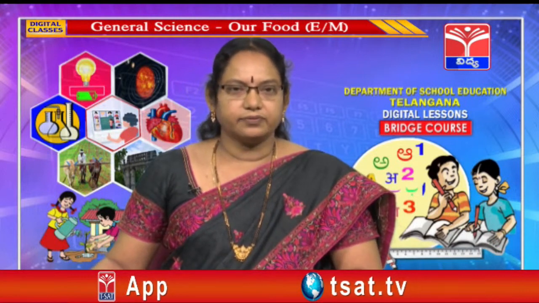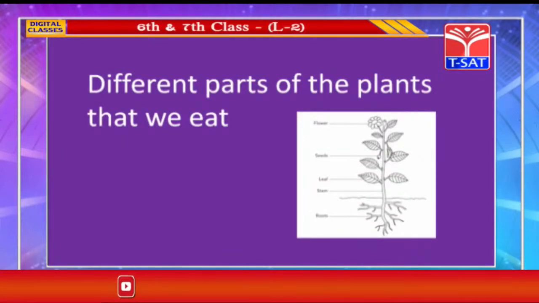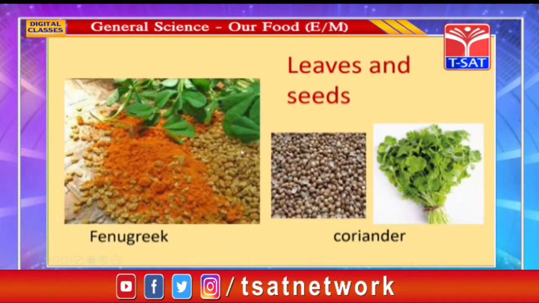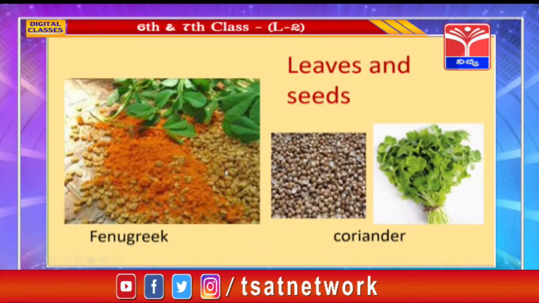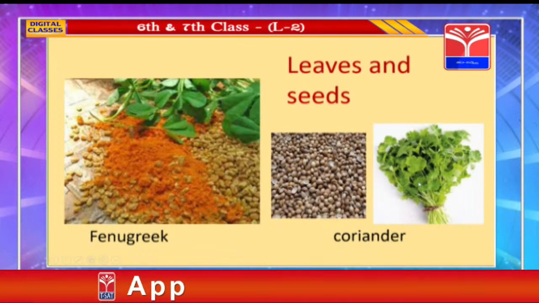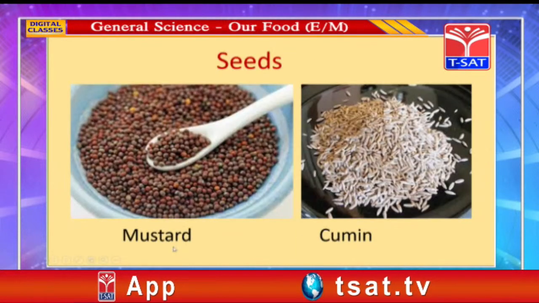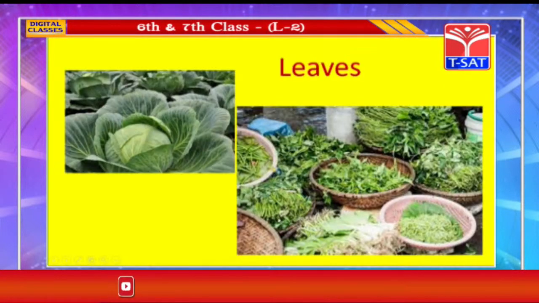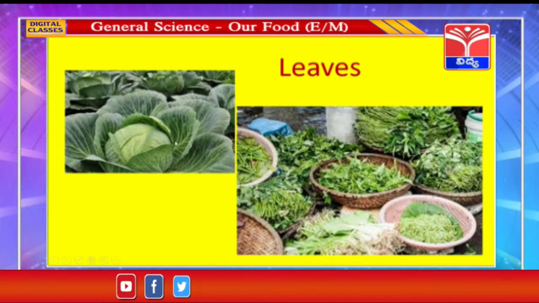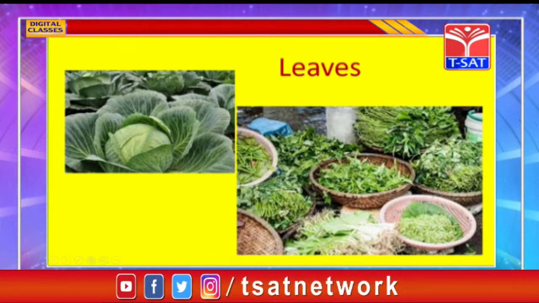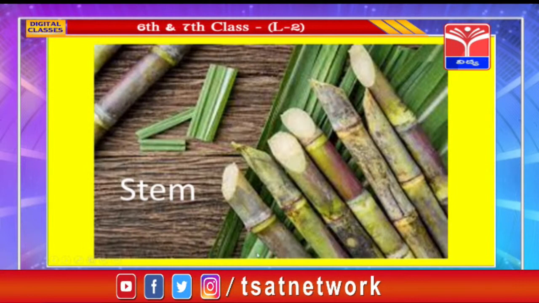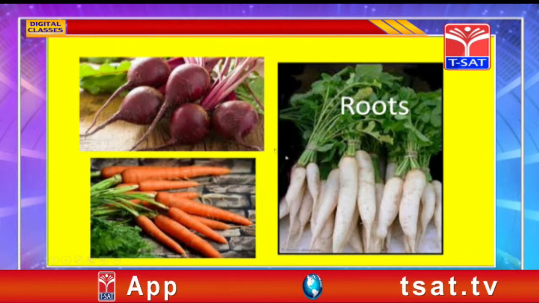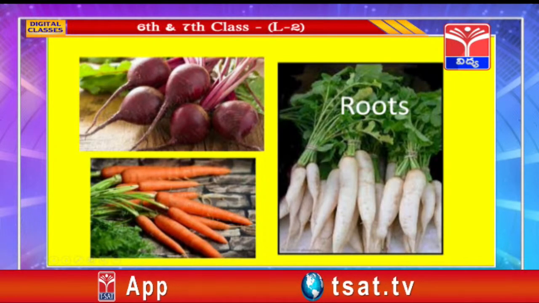Now let us see different parts of the plants that we eat. See here, children, in fenugreek and coriander, we eat leaves and seeds. And in mustard and cumin, we eat seeds. And here you see all leafy vegetables, cabbage, we eat leaves. In sugarcane, here we take the stem. And in plants like carrot, beetroot, radish, we eat roots.